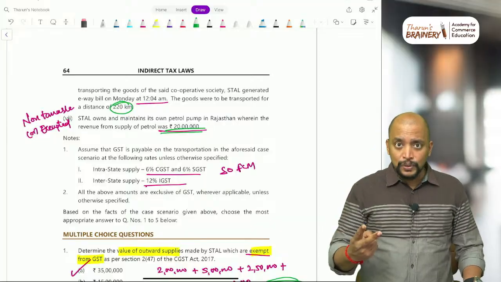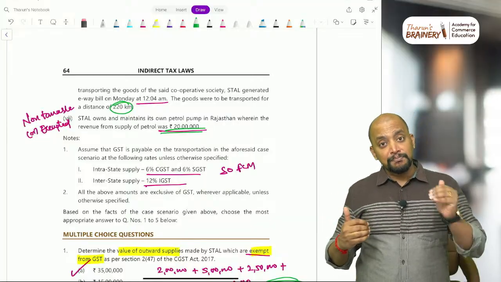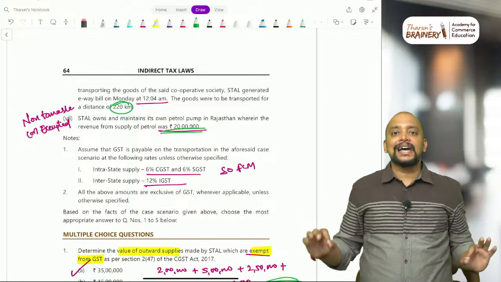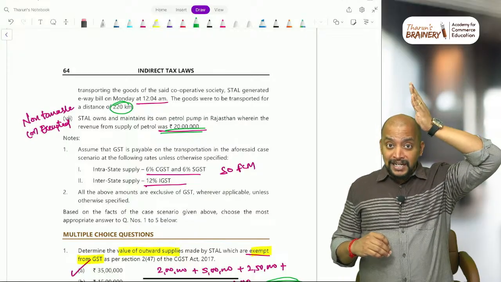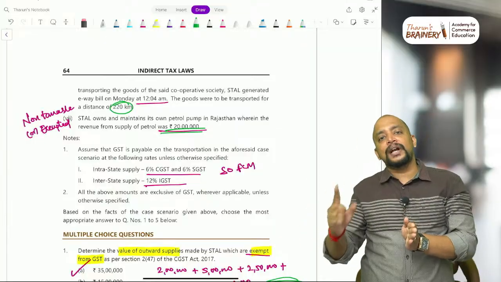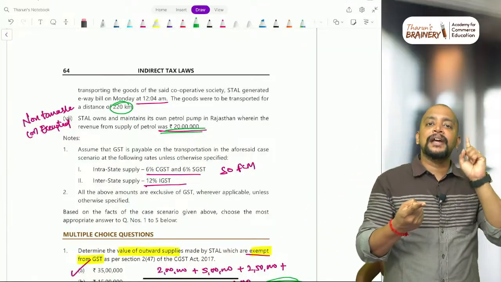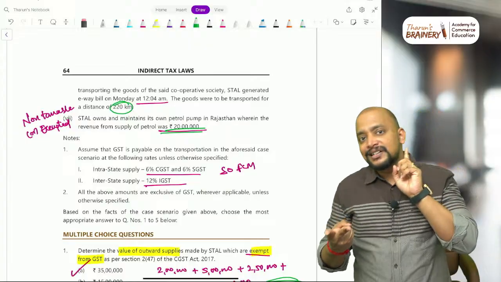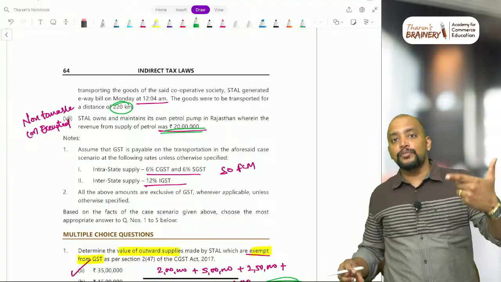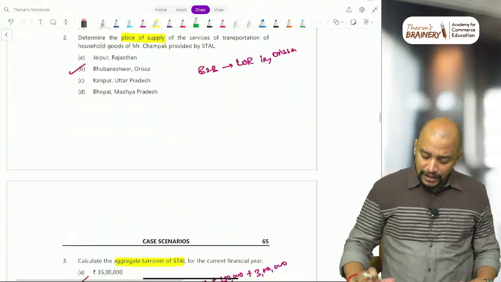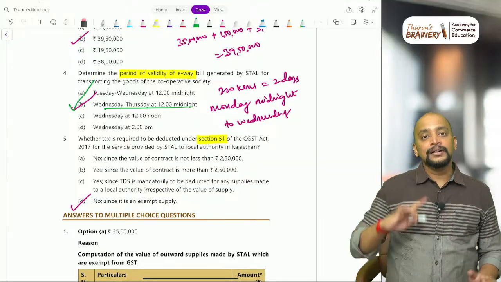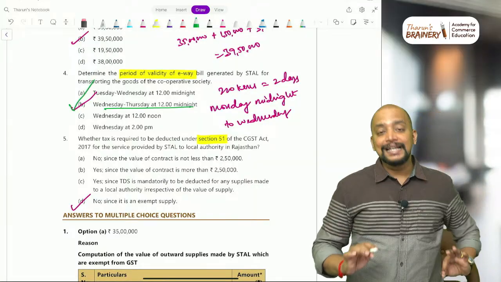And when we take 2 days, so when the e-way bill is generated Monday 12 AM means morning. So during the day, any time if the e-way bill is generated, the validity will be counted from the midnight of that day to midnight of next day as 1 day. So Monday midnight to Tuesday midnight 1 day, Tuesday midnight to Wednesday midnight 2nd day. So accordingly Wednesday midnight means Thursday early morning. So therefore the correct option will be Wednesday midnight and Thursday early morning. So therefore option B is the correct answer.